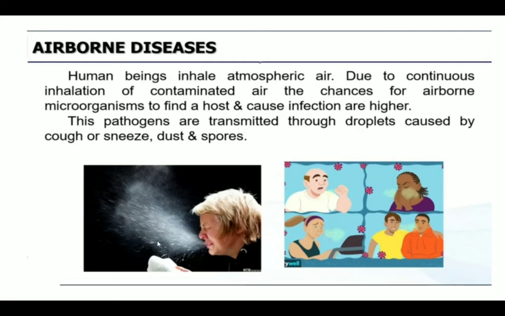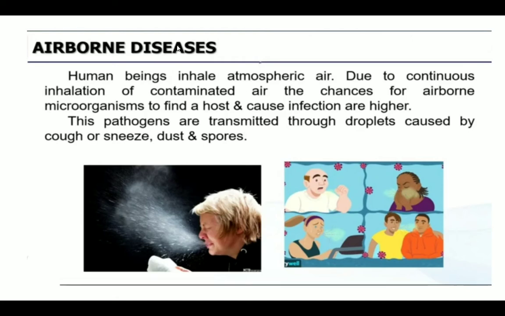So, if the infection is available in the air and that infected air is inhaled by a healthy person, the microbe will enter into the healthy person, and the same kind of disease will be caused in the healthy person also. These pathogens are transmitted through droplets caused by cough or sneeze, dust and spores. So this is a way the microbes enter into a healthy person through air.